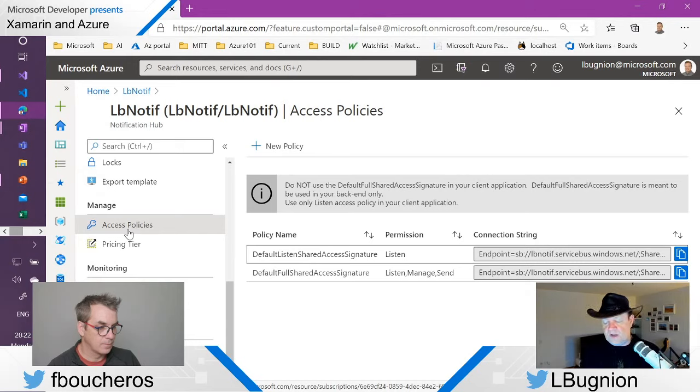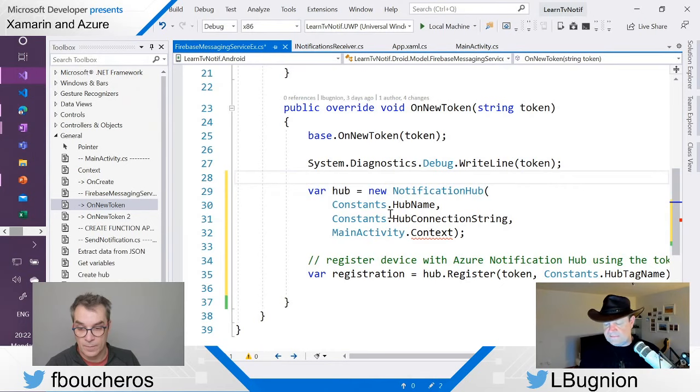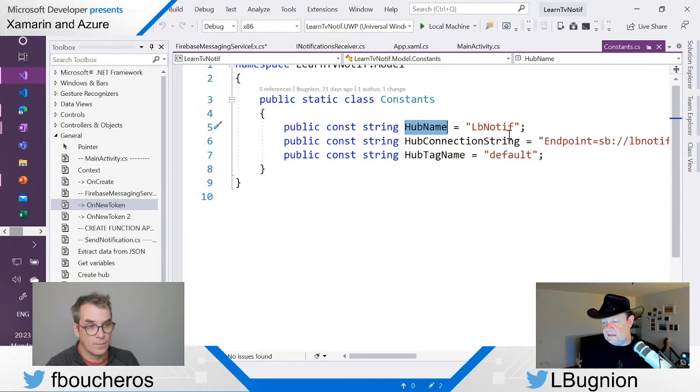We have one to listen to push notifications, and we have one which we will use later from the Azure Functions to send push notifications. So the one that we want now is the one to listen. So this is the connection string that you're going to copy. The name is very simple, it's lbnotif, it's here in the overview. And basically that's what you need here to create this notification hub. Those constants here are defined in another file. Here you can see the file lbnotif and the connection string, which is here. So basically now we have established this connection.